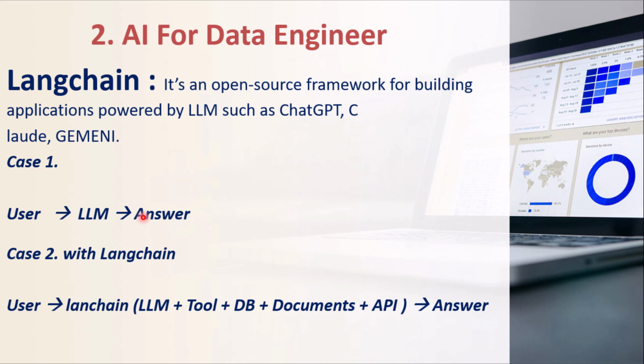The second case, let's assume we are working in an organization. Whatever the private data of the organization is will not be available in any LLM model because those are not trained on your organization's data. Maybe the latest sales for this month or last month will not be available in the LLM.